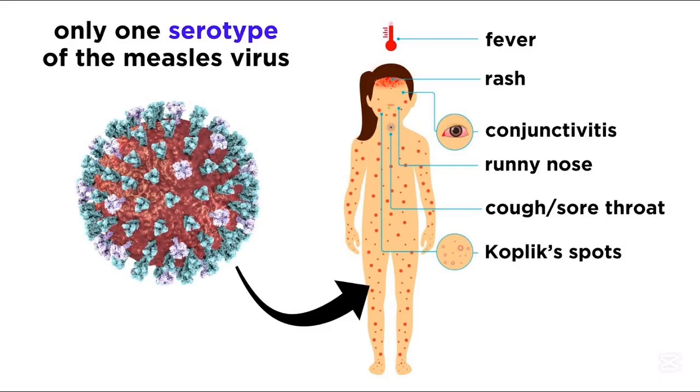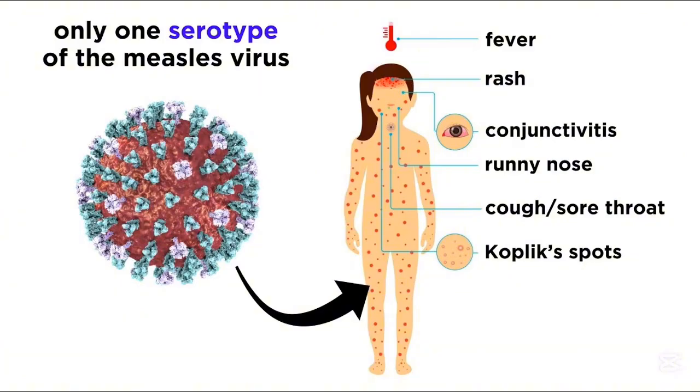A person can spread measles 4 days before and 4 days after the rash appears. The incubation period is usually 7 to 14 days after exposure. During this time, the person has no visible symptoms, but the virus is multiplying inside the body. Symptoms begin suddenly after this period, often with a high fever. So this leads us to the signs and symptoms of measles.